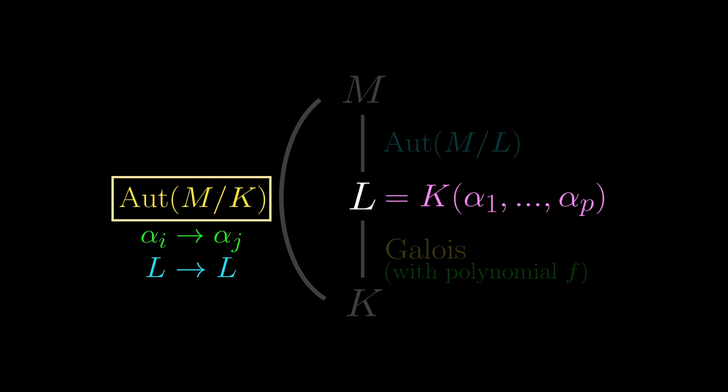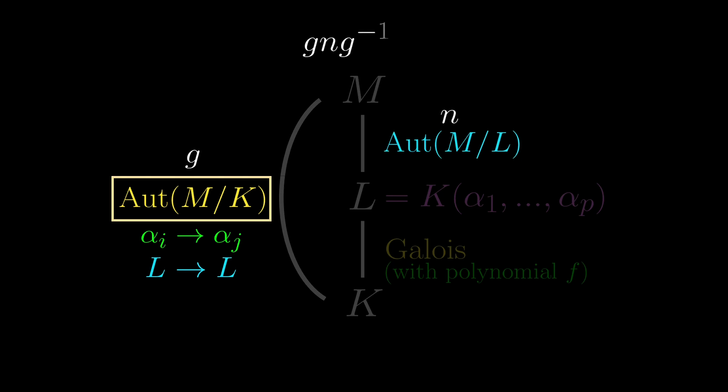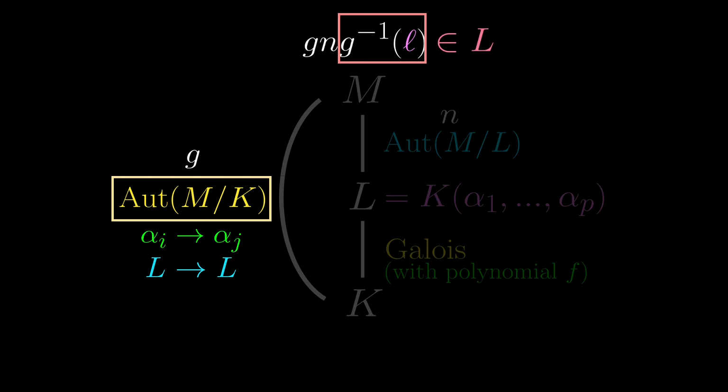We now take something random here, say G, and then another random automorphism N from this subgroup. Then consider this rather bizarre combination acting on an element of L. Firstly, acting G inverse on little l would still result in something in L, because that's what we just said a minute ago.